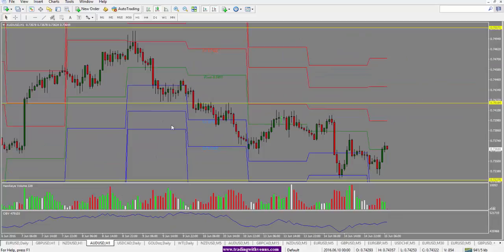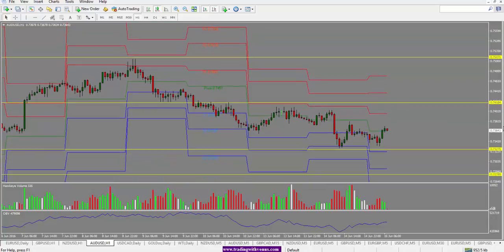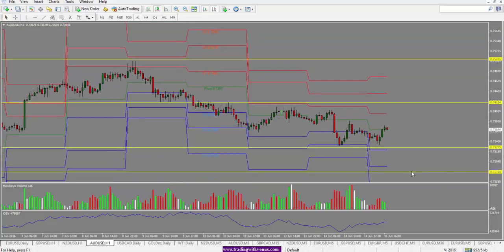Here's our 1 hour chart. As you can see, over the last couple of days, we have seen the price just trade within this range. So at this point, if the price comes and holds above the 73.20 level, we're looking for a pushback up. However, if the price comes and tests this 74.00 or 74.20 level and holds below this level, we're looking for a move to the downside.